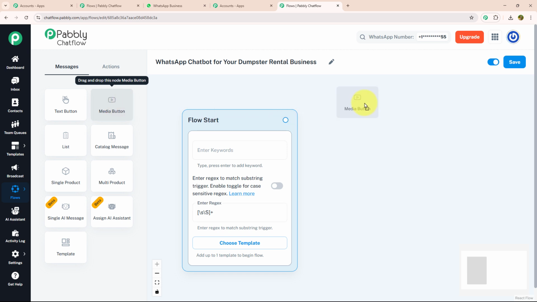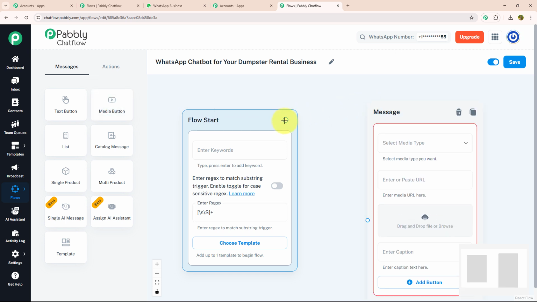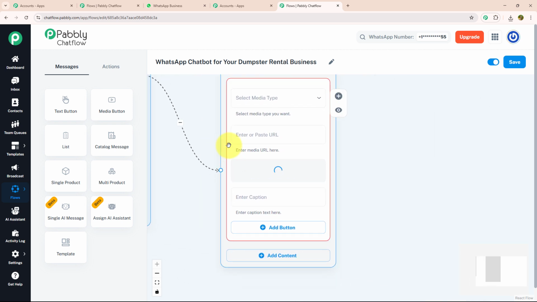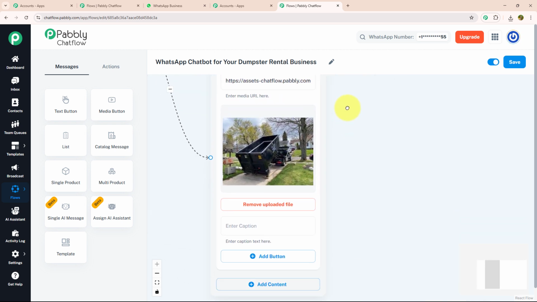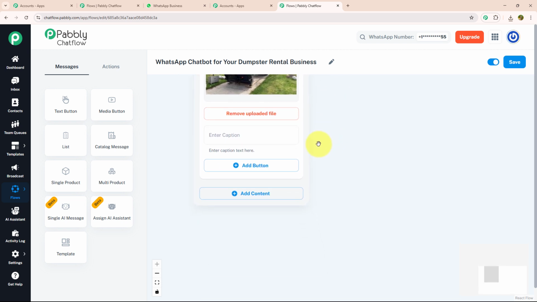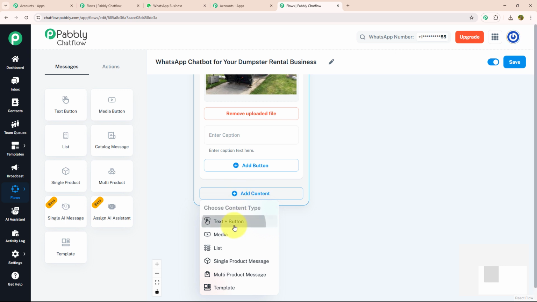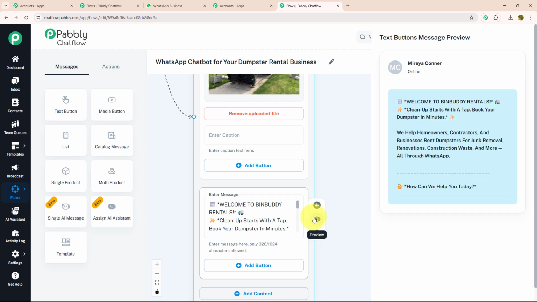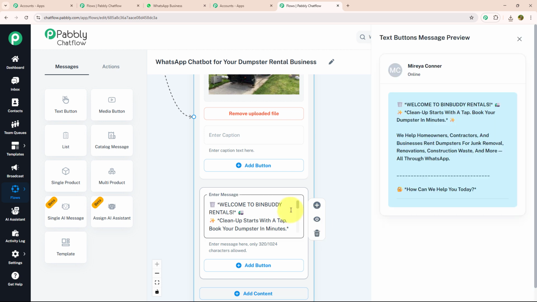For that, I'm going to drag and drop the media button, connect it with my flow start, and here I'm going to browse my image. As you can see, my image is uploaded successfully. After that, I'm going to enter my welcome message. For that, I'm going to click on the Add Content button and select the text button. Here, I'm going to enter my message where I have mentioned, welcome to Bin Buddy Rental.